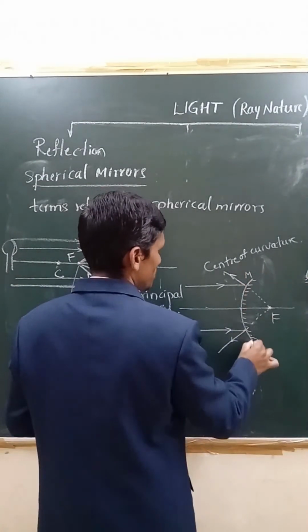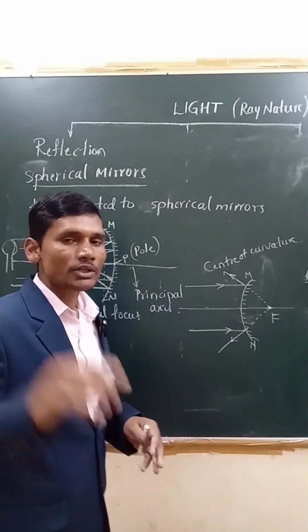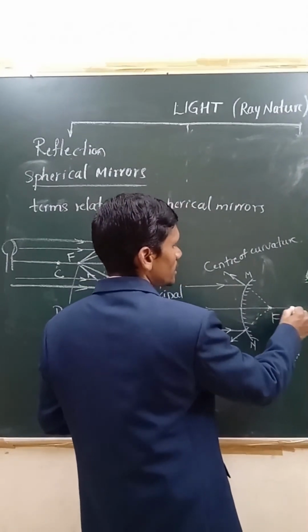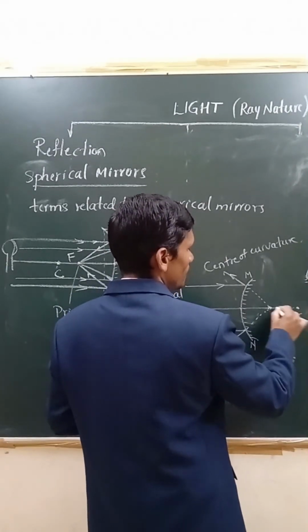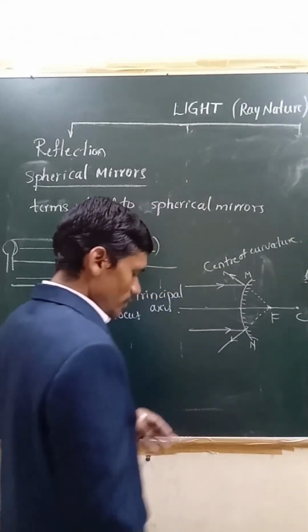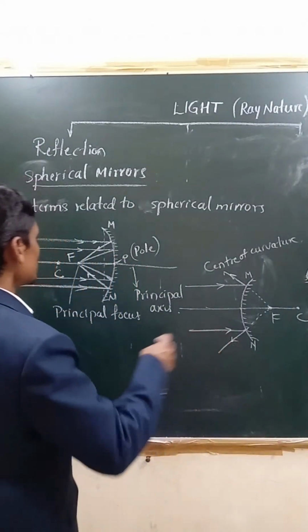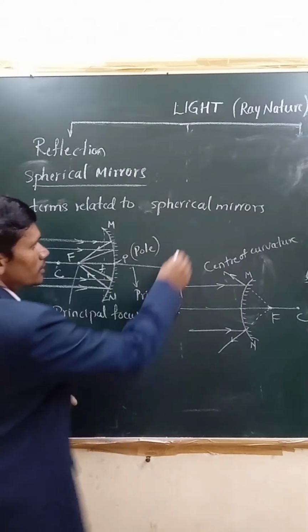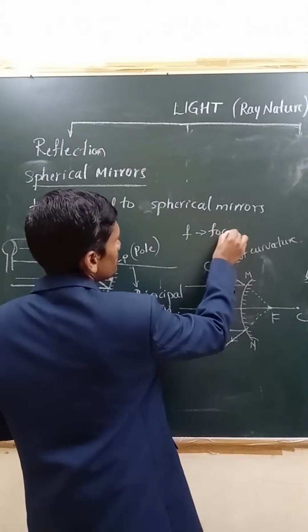If you denote this as MN, and the center of curvature, where does it come? That should also be behind the mirror, right? Here, the principal focus is there, and double the length of this, we will have the center of curvature. Now one more term you need to learn. The distance between this principal focus and the pole of the mirror, we call the focal length, and it is denoted by small f. This is the focal length of the mirror.